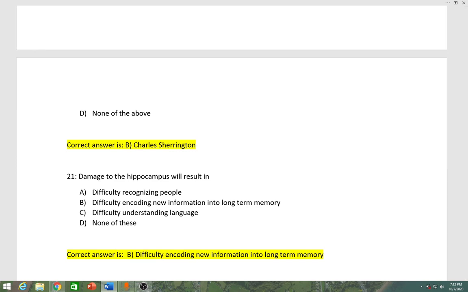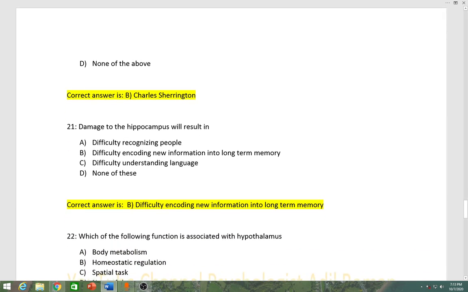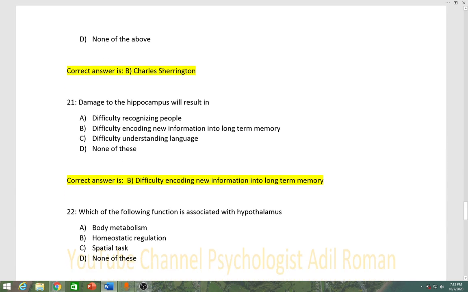Number 21, damage to hippocampus will result in A difficulty recognizing people, B difficulty encoding new information into long-term memory, C difficulty understanding language, D none of these. Correct answer is B, difficulty encoding new information into long-term memory.